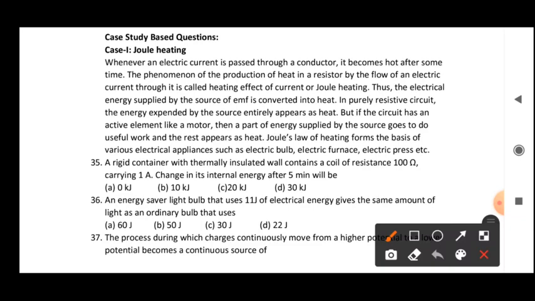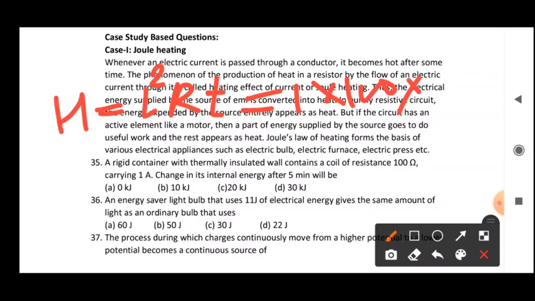Question 1: a rigid container with thermally insulated walls contains a coil of resistance 100 ohm carrying 1 ampere. The change in its internal energy after 5 minutes will be. As you know, the change in internal energy is equal to the heat produced, that is I square RT. If you calculate this heat, that will be the change in internal energy. Current is given as 1, so its square will be 1. R is 100 ohm, and time is given as 5 minutes, so let's change it into seconds: 5 into 60. If you solve, this is equal to 30 kilojoule.